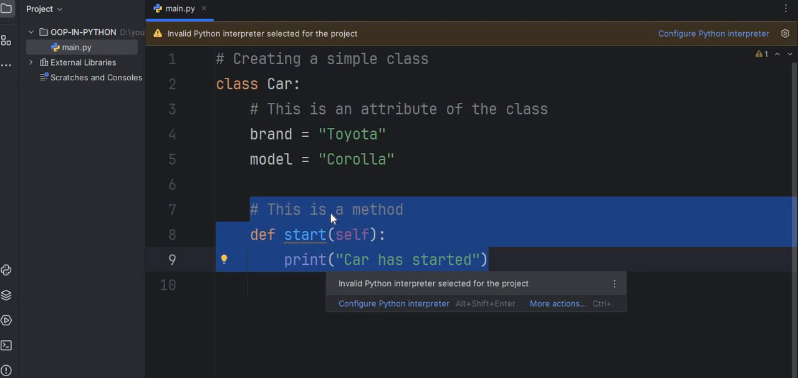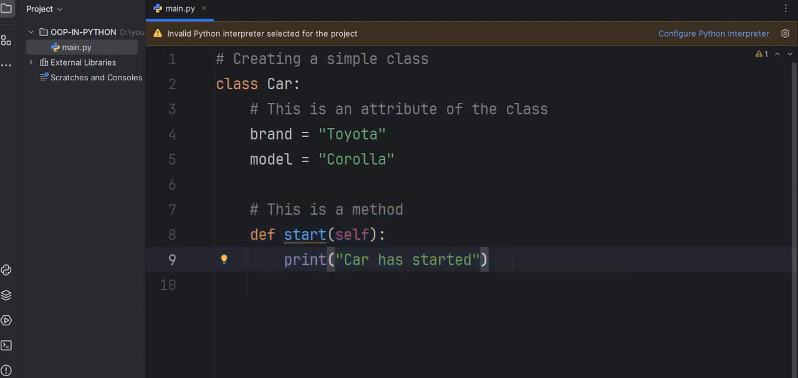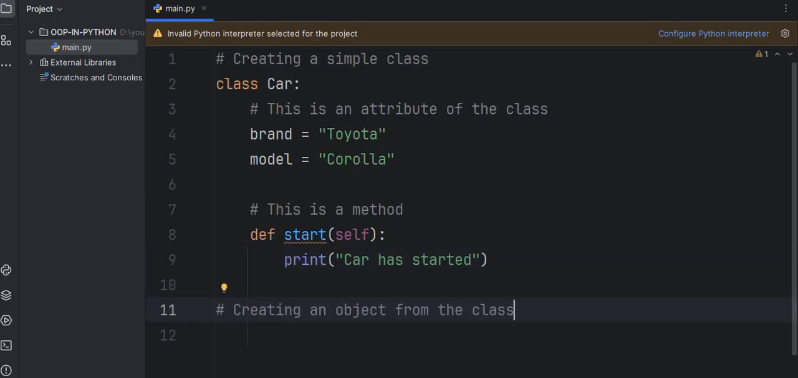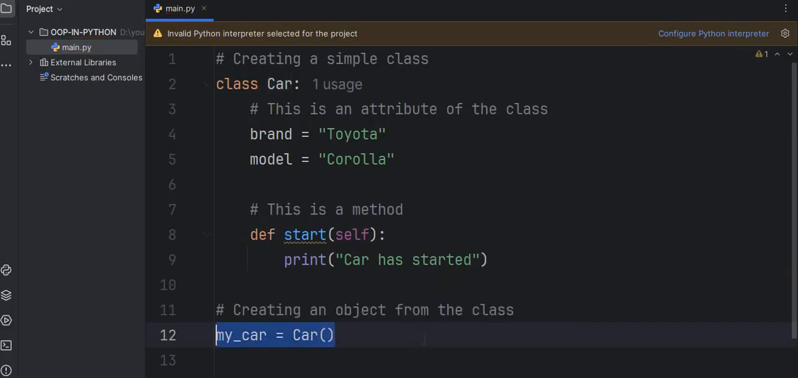I hope this makes sense for you. If any doubt till now, please comment it. I am here to clear your doubts. So till now we covered the class and how to define it, and how to create an object from that class. Creating an object from the class, let's say my_car, and I will pass. On this line we are creating an object for the Car class.